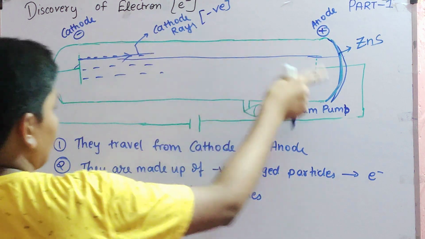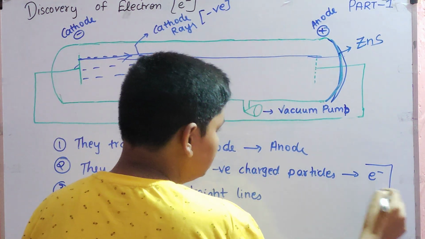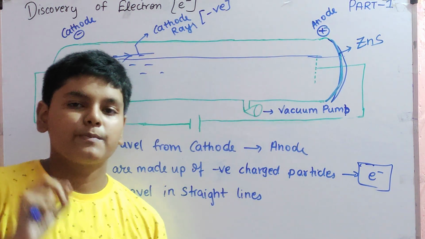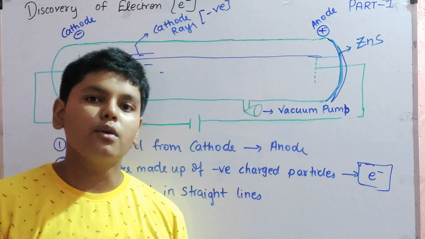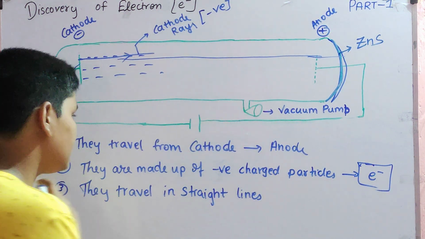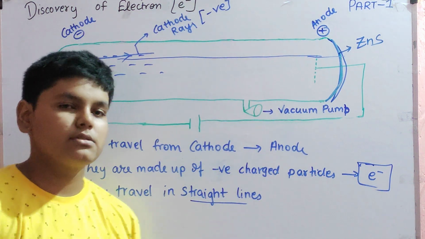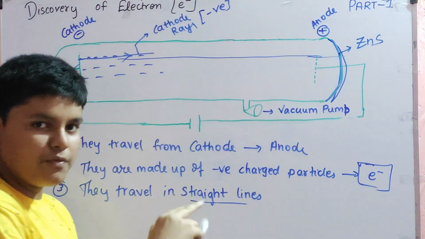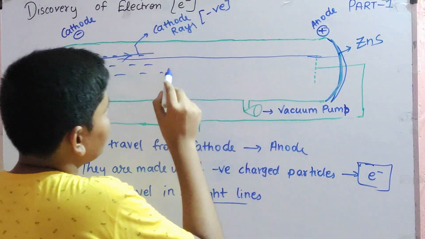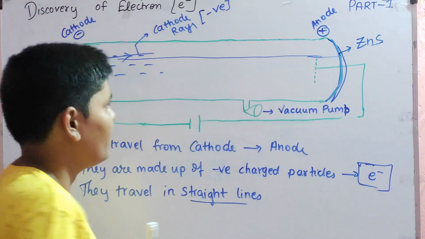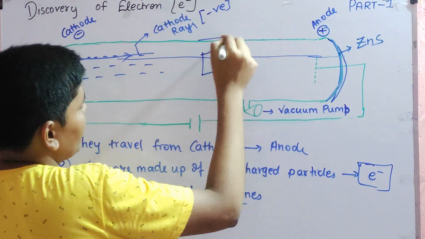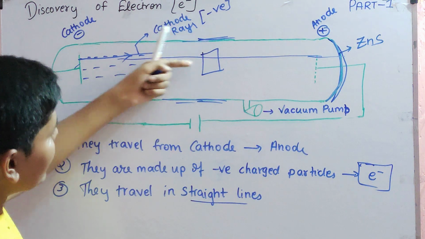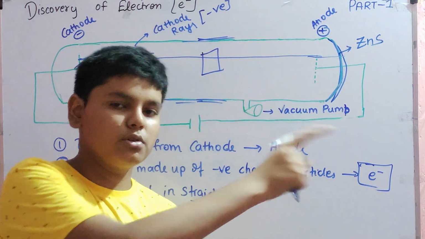So they travel from cathode to anode. They are made up of negatively charged particles called electrons. They travel in straight line. Now the main point comes. They have kinetic energy. They are opaque. How did they travel in straight line? If you put any opaque object over here, which forms a shadow backside, you will see that those particles do not deflect somewhere else. For example, you put an object over here and then you apply a ZnS screen over here. These won't deflect this side or that side. They will either get absorbed or pass through and go towards that side.